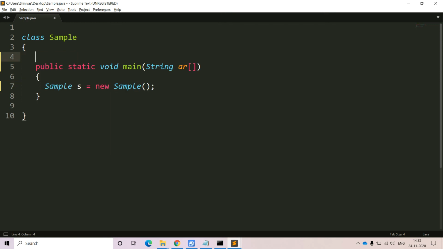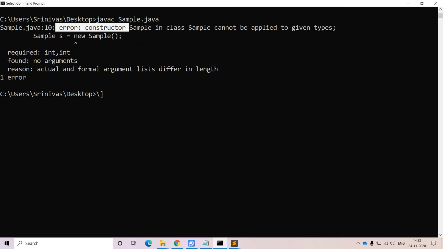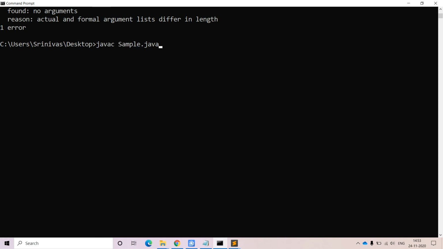Now let me try to remove it. We need not mention it explicitly. Now within this class, there is no explicit default constructor, and nothing is there within it. I did not print anything. In the previous example, we mentioned one default constructor, and within the default constructor we had the print statement as well. Now I have removed it. What will happen? Let me compile the code and run it. Javac sample.java, java sample. Nothing will be printed here.